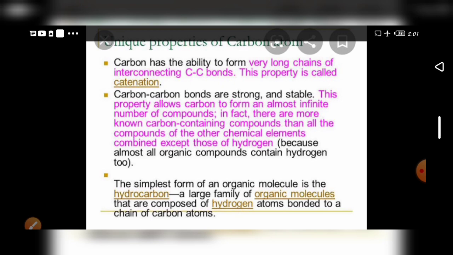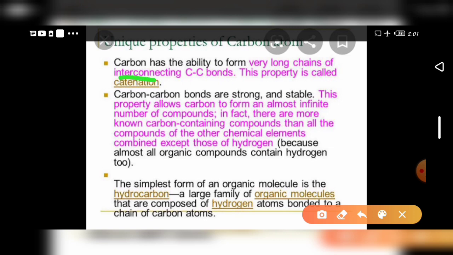Again I explain, carbon has the ability to form very long chains of interconnecting C-C bonds. This property is called catenation. See here, like this it will go on, carbon, carbon, carbon, carbon, etc. Carbon-carbon bonds are strong and stable.